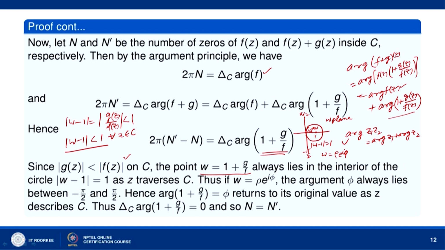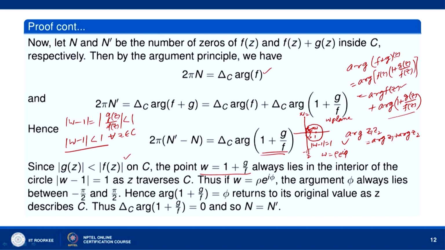It returns to its original value as z describes C. You can see, anywhere you take, if you go from any point and come back to this point, the argument will always be the same. So the argument phi always lies between minus pi by 2 and pi by 2, hence the argument of 1 plus g by f, that is the argument of w which is equal to phi, returns to its original value as z describes C. You are moving from here to here.